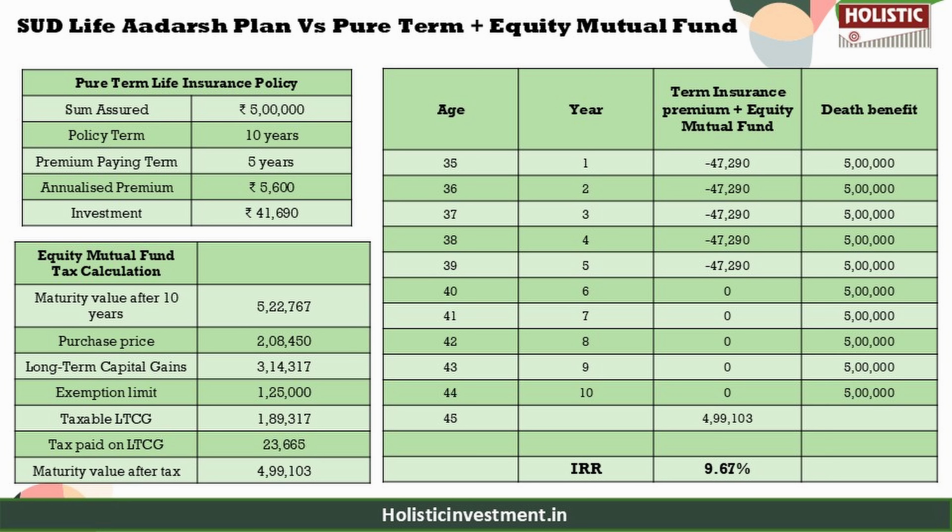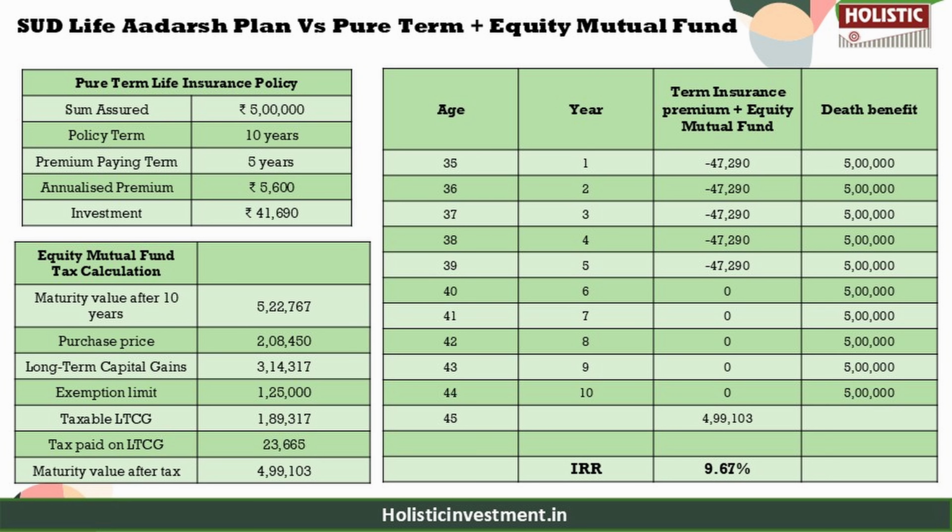After paying the insurance premium, the remaining 41,690 rupees per year is invested. Depending on your risk profile, you can choose to invest in either debt or equity instruments. But here in this video, as we are going to invest for a long-term period, we are going to consider investing in an equity mutual fund which has better potential to give higher returns in a long-term period. In the equity mutual fund, the final maturity value is 5.22 lakh. After accounting for capital gains, the post-tax value is 4.99 lakh, which results in an IRR of 9.67%, which is the post-tax return for the combination of the pure term policy and the equity mutual fund investment.